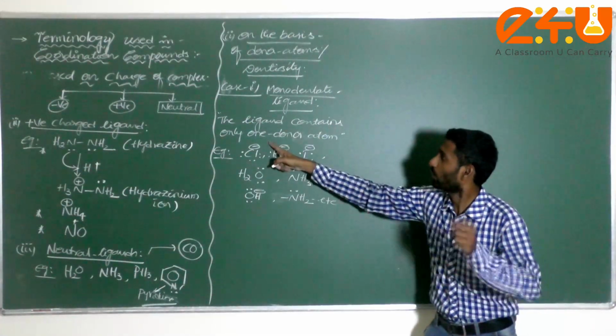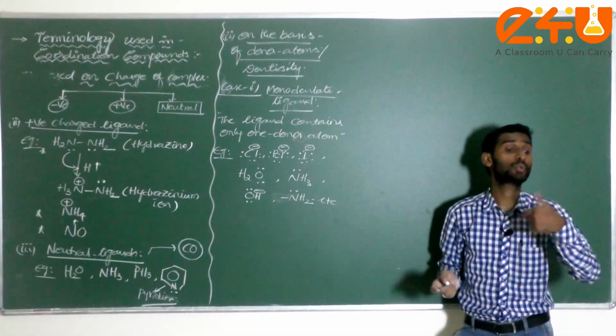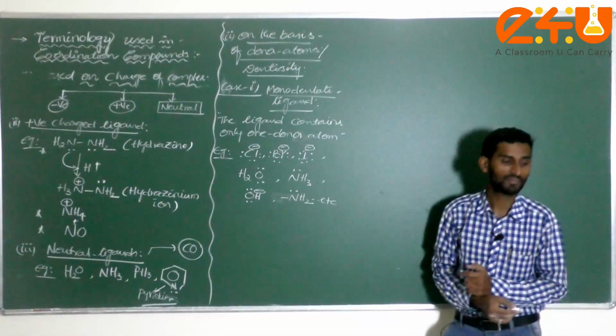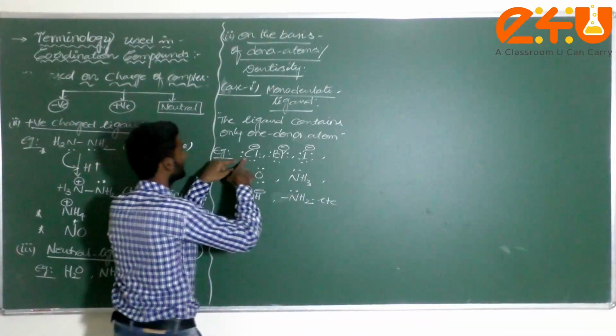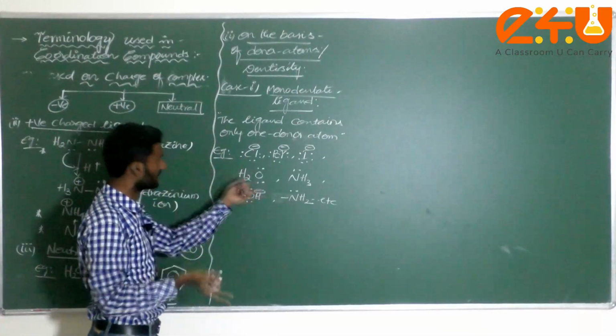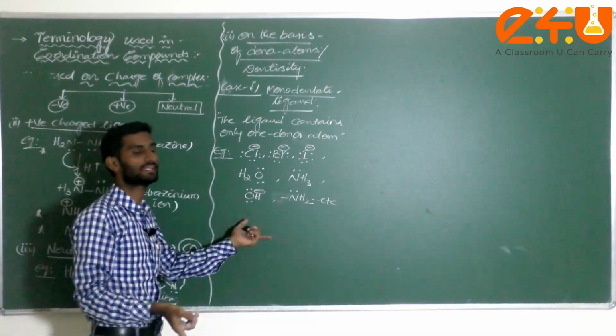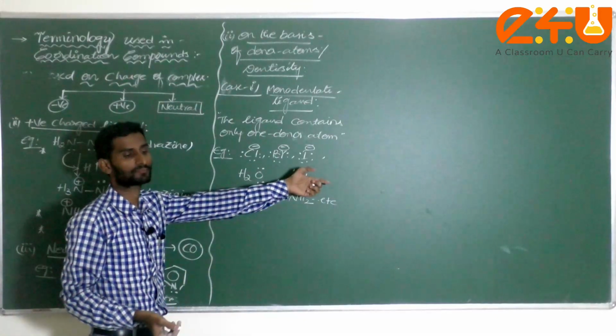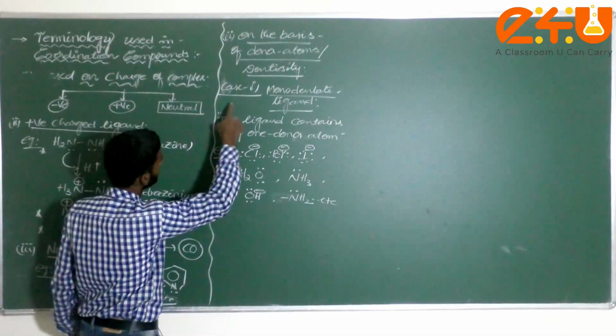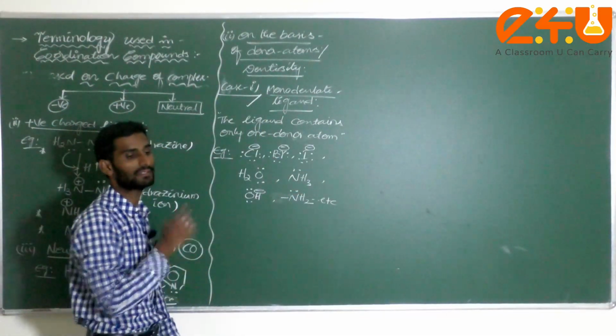The ligand contains only one donor atom. You have to consider the number of donating atoms. Even though it contains 3 lone pairs of electrons, chlorine is the only one that can easily donate electrons to the CMA. That's why it comes under monodentate ligand.